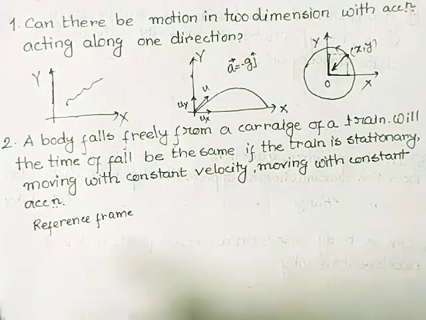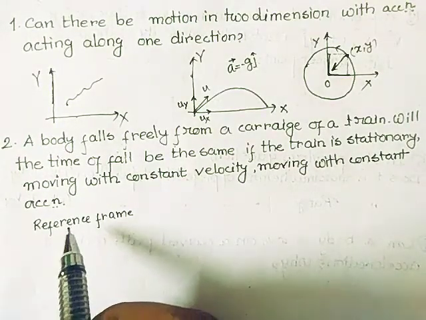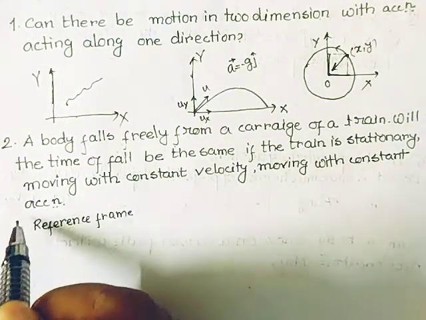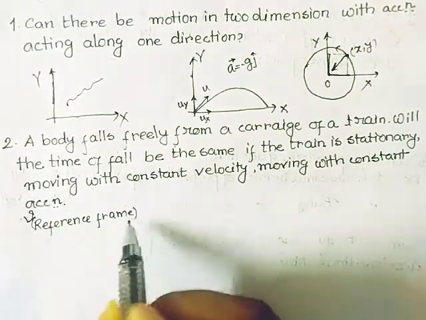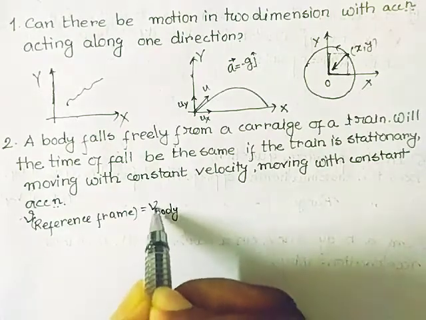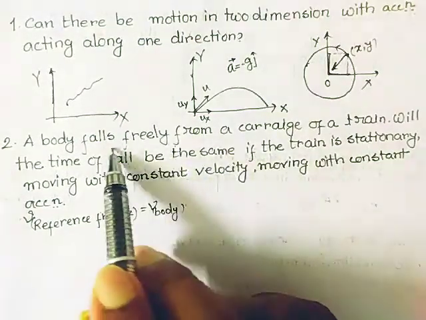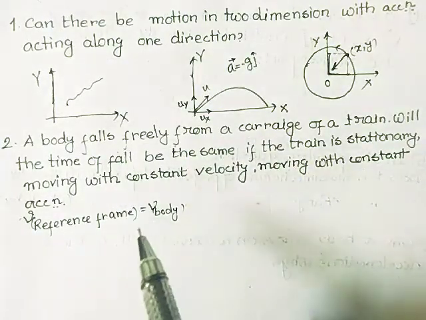Here I want to tell you that the velocity of the reference frame is the velocity of the body if the body is kept within that frame. Here a body falls from a carriage of a train, so the train is our reference frame.